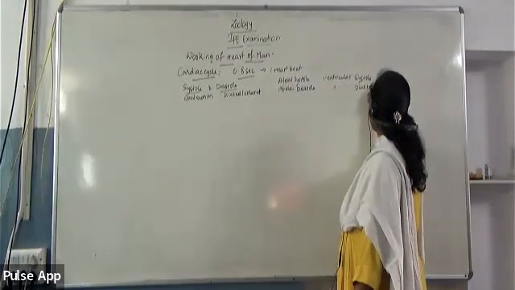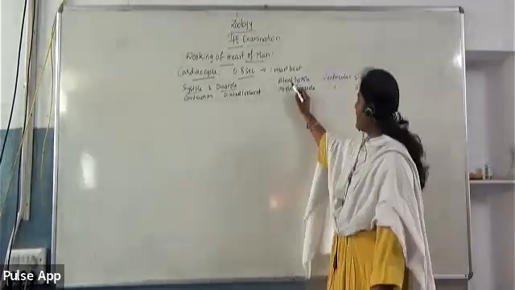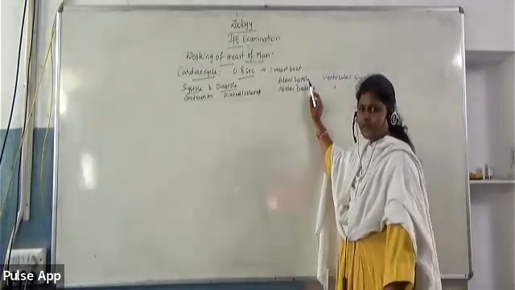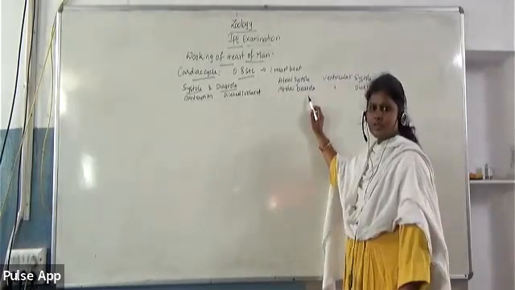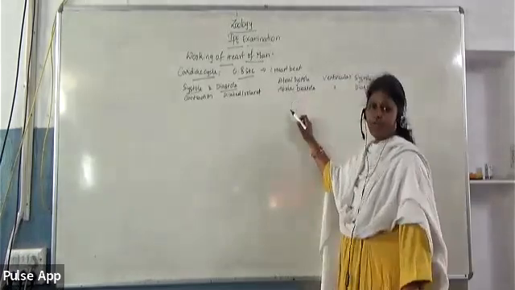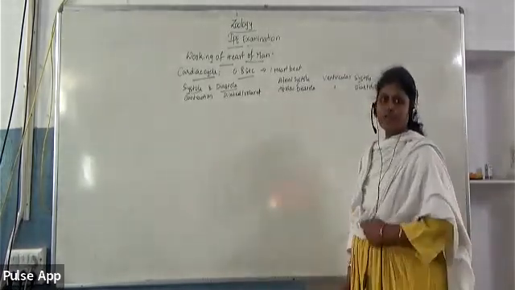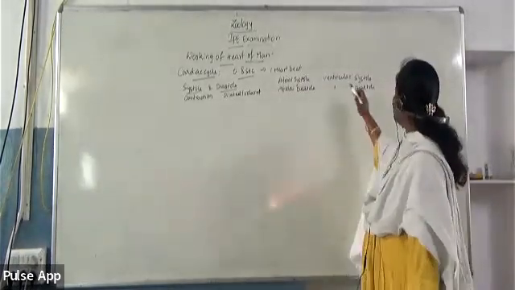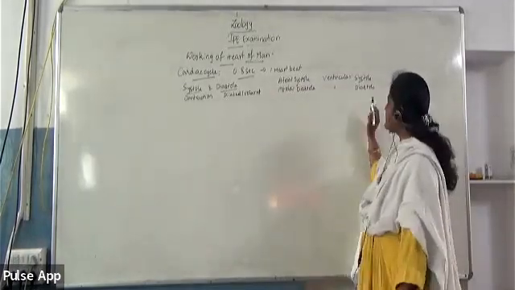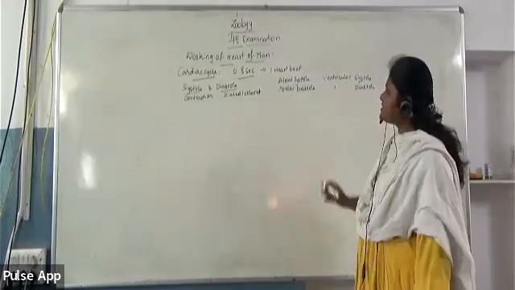Systole means undergoing contraction, so atrial systole is the contraction of the atria. Atrial diastole is the relaxation of the atria. Then ventricular systole is the contraction of the ventricles, and ventricular diastole is the relaxation of the ventricles. Such kinds of events are included.